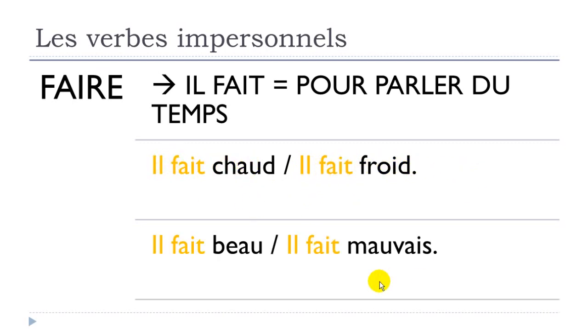All right? And then if you want to talk about the weather, in that case it's beau, it's a nice weather. Il fait beau. The opposite, mauvais, bad. Il fait mauvais. All right? Il fait chaud, il fait froid, il fait beau, so it's a beautiful weather. Il fait mauvais. It's a bad weather.